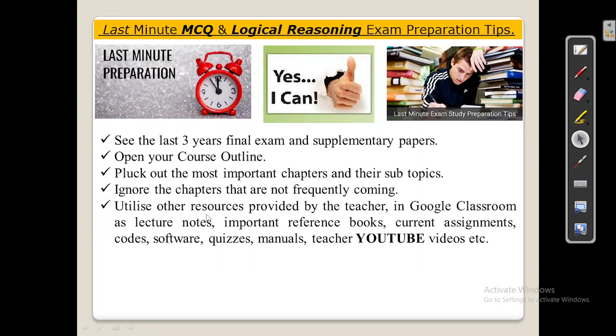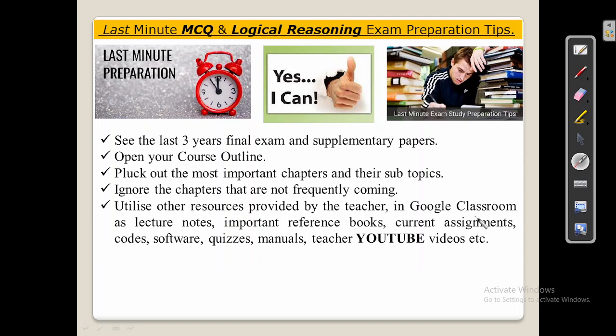Utilize other resources provided by the teacher in Google Classroom, such as lecture notes, important reference books, current assignments, codes, software, quizzes, manuals, the teacher's YouTube videos, etc. All the resources that are being provided by the teacher, there can be a lot of resources.